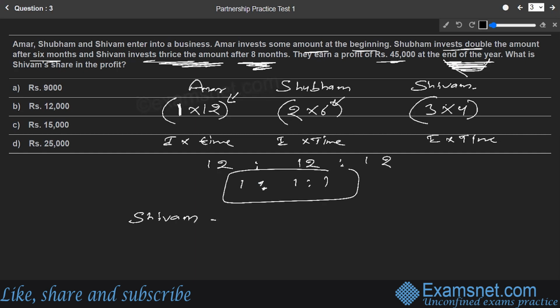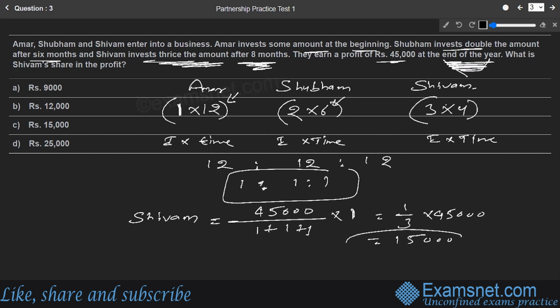So if you want to know the Shivam share, the total profit of 45,000 is to be distributed, and the sum of the ratio terms is 1 plus 1 plus 1. Shivam's share is 1 only, that is 1 by 3 of it. So we can understand it as 1 by 3 of 45,000. If we solve this, it comes out to be 15,000, and that is going to be the Shivam share in the business. That is available in option C, and it is the right answer.